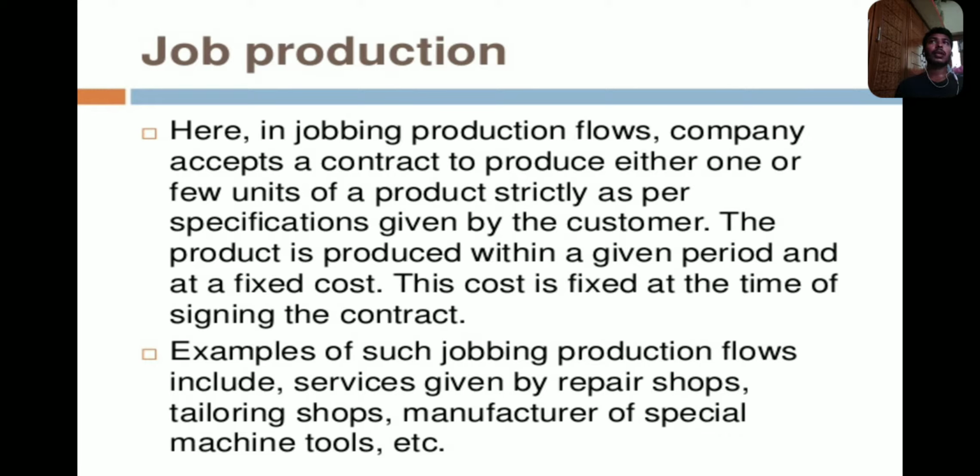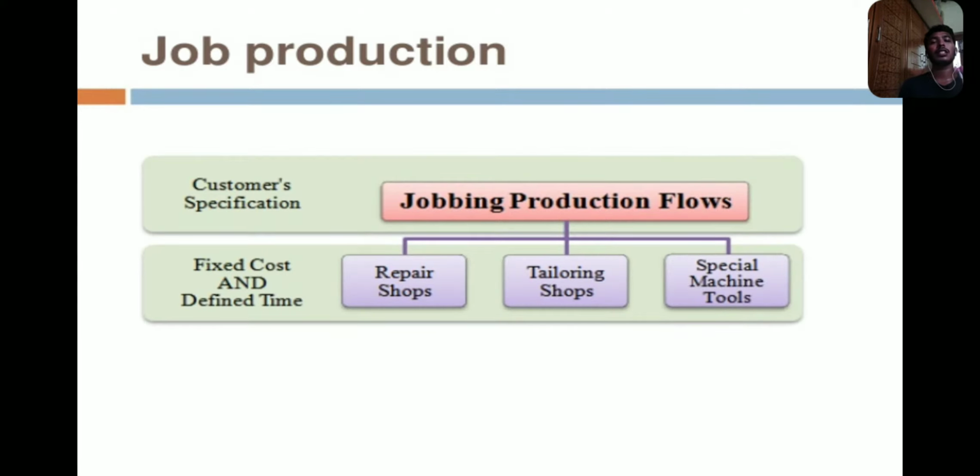Suppose we take 1,000 parts to produce and give to the customer. How much cost should be required, and how much time should be required? That is one job in that production. So these are the examples of job production: repair shops, tailoring shops, and special machinery tools.